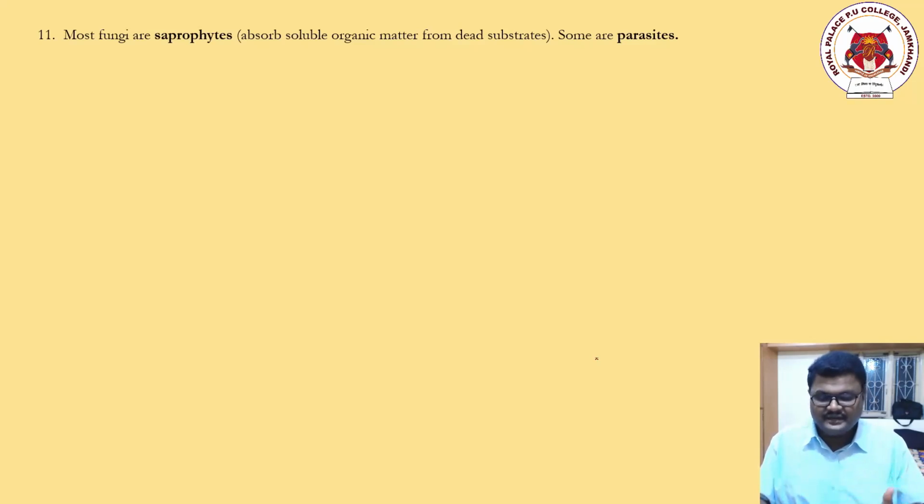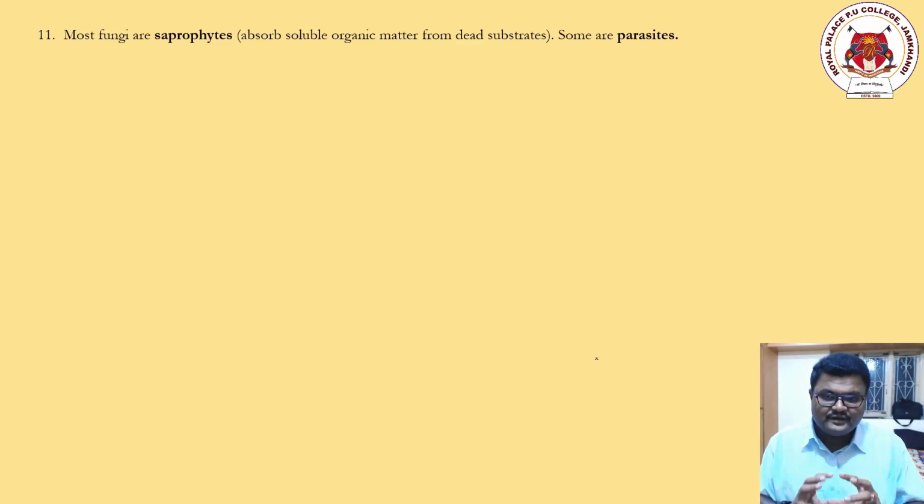An organism may be anything, a plant or an animal, dead or living. Generally we go for the dead thing, because decomposition says that the organism should be dead. It may be leaves of the plant, bark, a fallen down plant, a fruit, stem, or a dead animal of any kind.